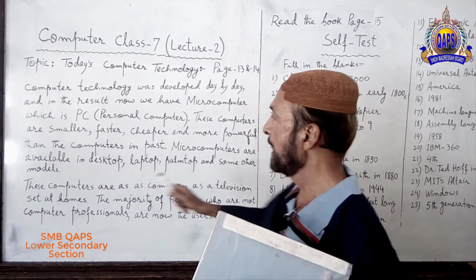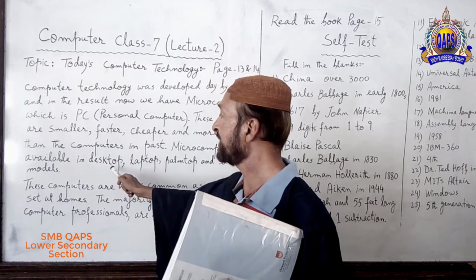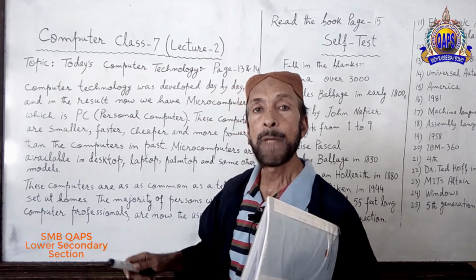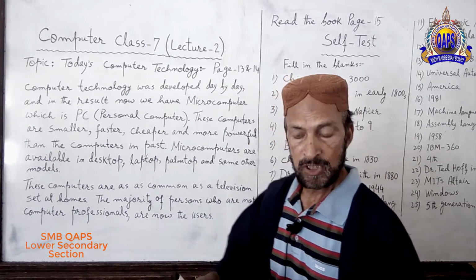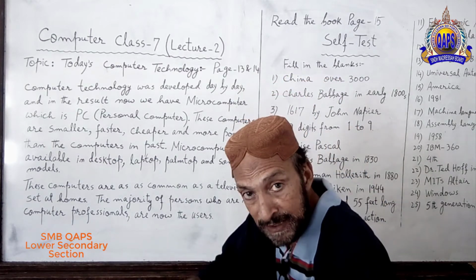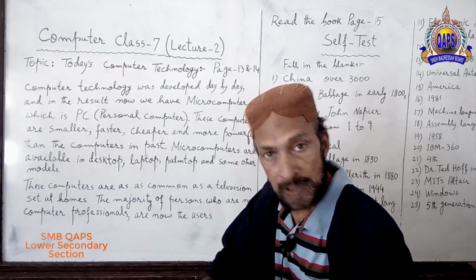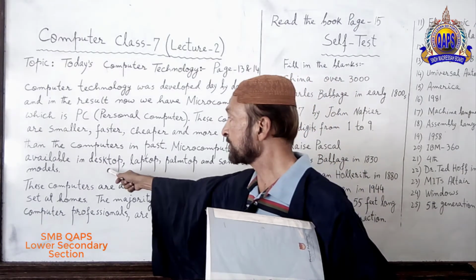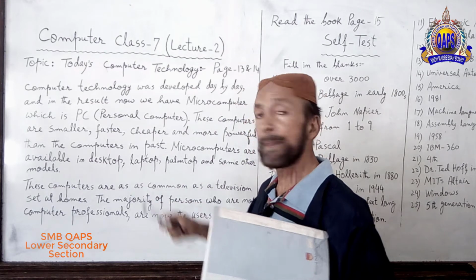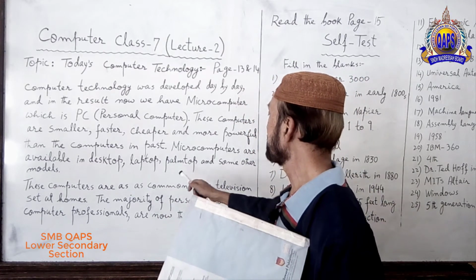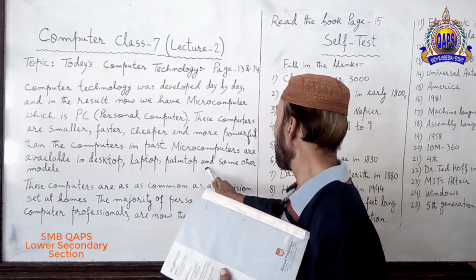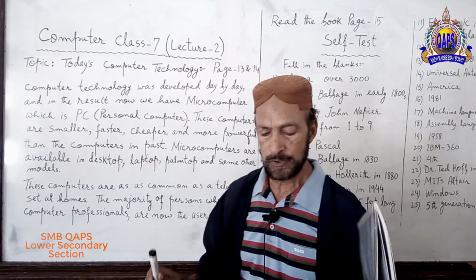Microcomputers are available in desktop. You know what is desktop? The computers which you place like that on your table. Desktop. Laptop, everybody knows about that. Palm top and some other models.